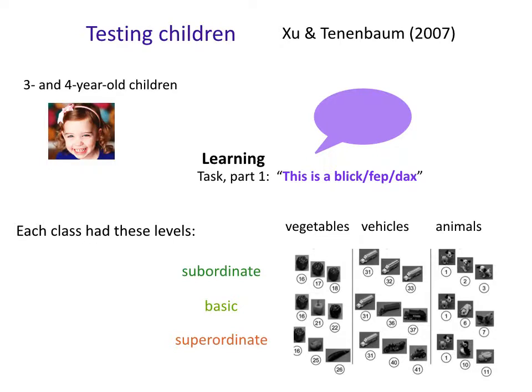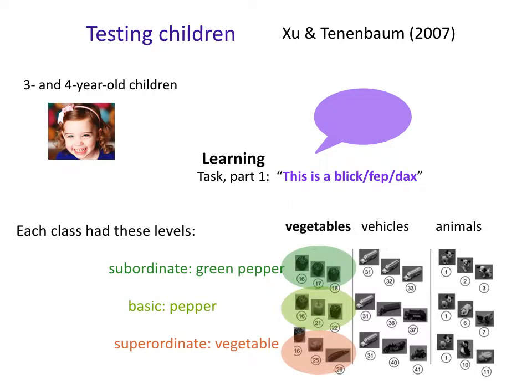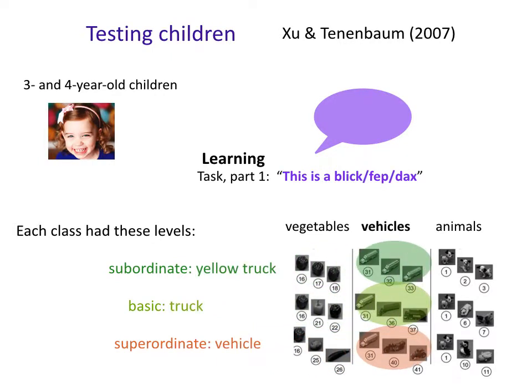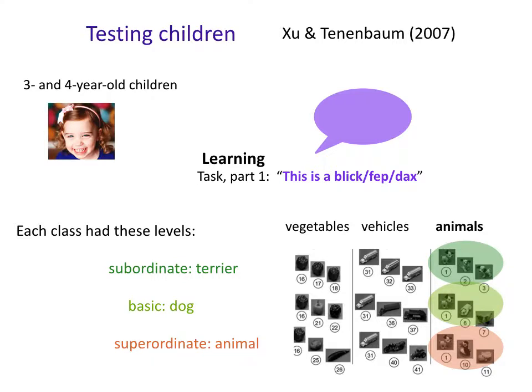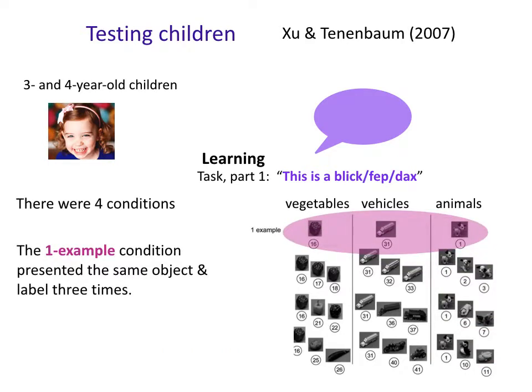And so there were subordinate, basic, and superordinate references. So for the vegetables, the subordinate would be a green pepper versus a basic would just be a pepper versus a superordinate would be a vegetable. For the vehicles, you would have subordinate being yellow trucks, the basic a truck, superordinate any kind of vehicle. And for the animals, you would have subordinate being a terrier, the basic being a dog, the superordinate being any kind of animal.